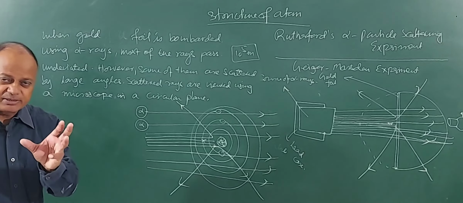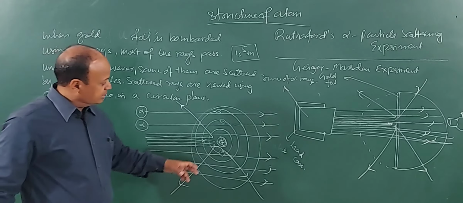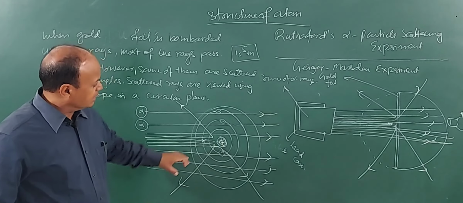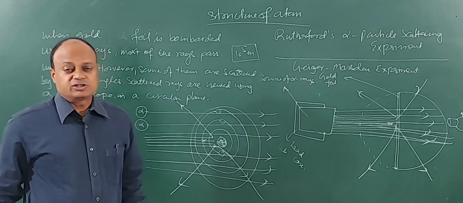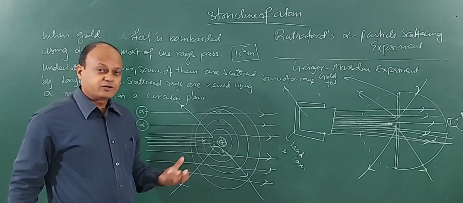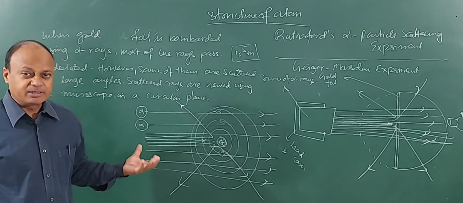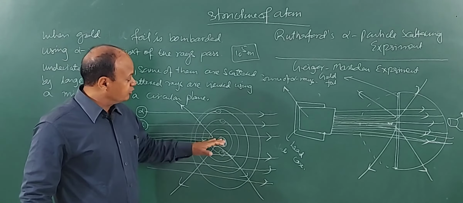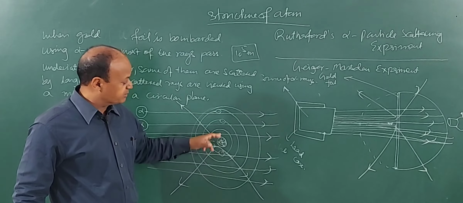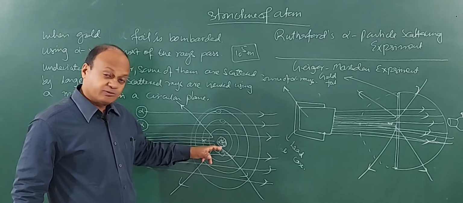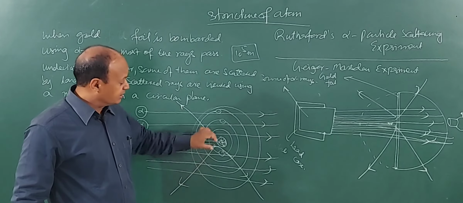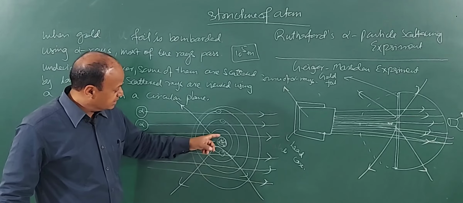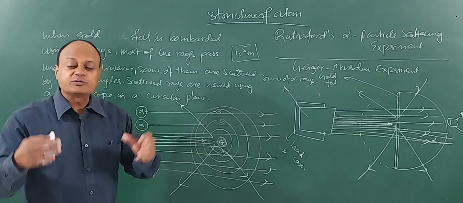That atom is like a sphere. All the positive charge and mass is concentrated at the center. And this point is called the nucleus. So remember, before Rutherford's model, in fact before this experiment, the concept of the nucleus was not known. And then the nucleus is surrounded by huge empty space. See, this huge empty space is nearly 1 lakh times, 100,000 times bigger than the size of the nucleus. And then this empty space actually will account for the volume of the atom.